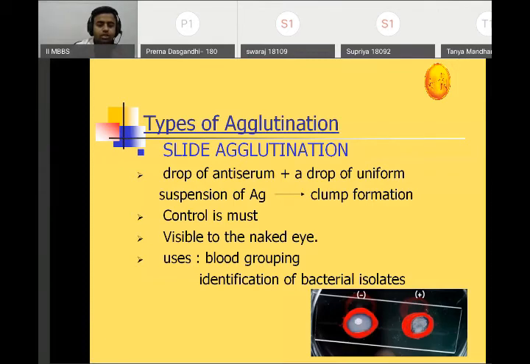Now it is visible to the naked eye. Uses of slide agglutination are for blood grouping and for identification of bacterial isolates. In blood grouping we know, Coombs test we know. Then for identification of bacterial isolates, most commonly for Shigella, Vibrio cholerae, Salmonella, we use serological reaction for their identification. It is a confirmatory test. In our lab we have those anti-sera which are used for identification of the bacterial isolates.